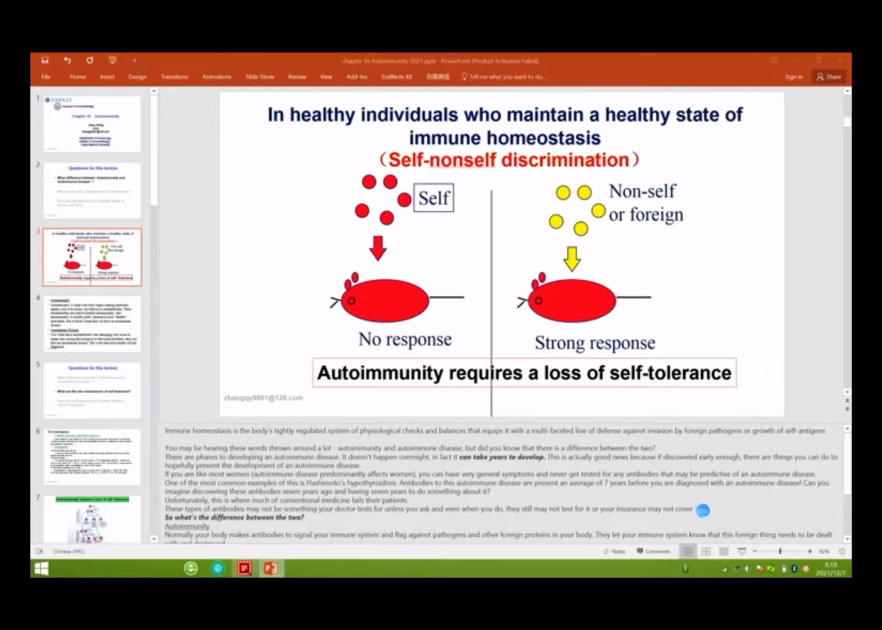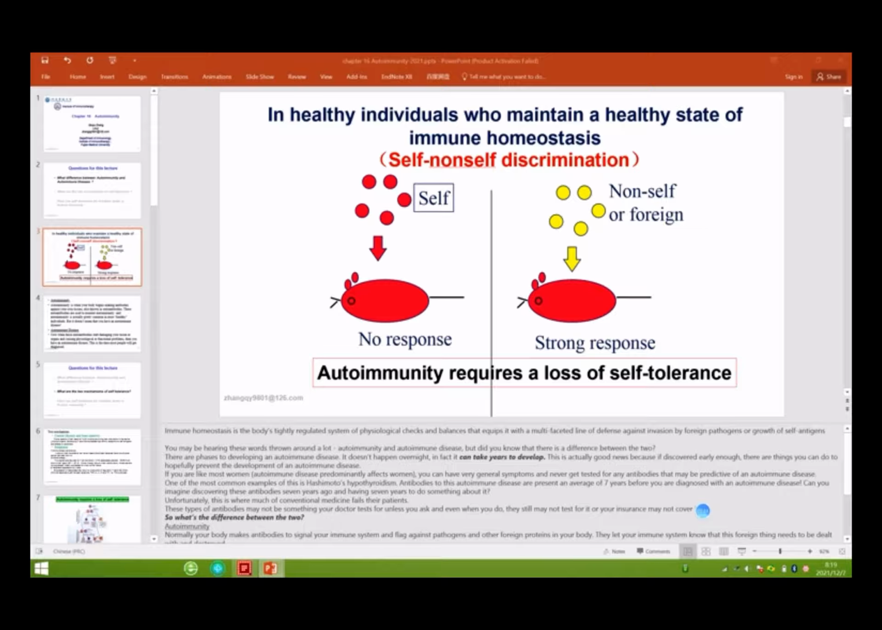Okay, so in healthy individuals, we can maintain a healthy state, right? Because the immune system works well. So 3 functions of the immune system. Can you remember? Defense, surveillance, homeostasis. Right? Okay, so today we are talking about immune homeostasis.